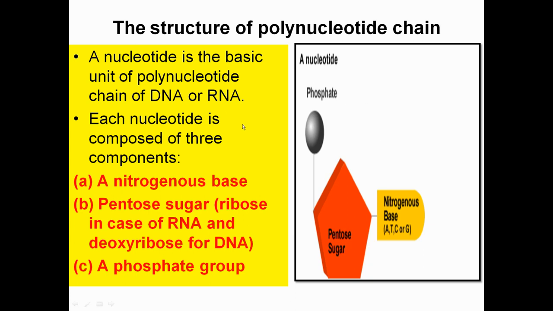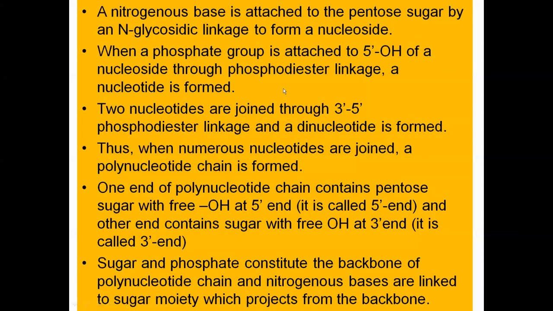Now moving further, first of all we need to understand that the linkage between pentose sugar and nitrogenous base is an N-glycosidic linkage, and this linkage ultimately forms a nucleoside. That is, pentose sugar along with nitrogenous base will become a nucleoside. And if this nucleoside forms an attachment with the phosphate group, it will become your nucleotide.